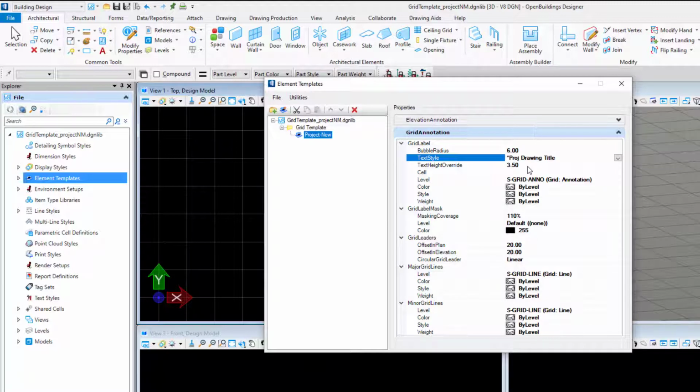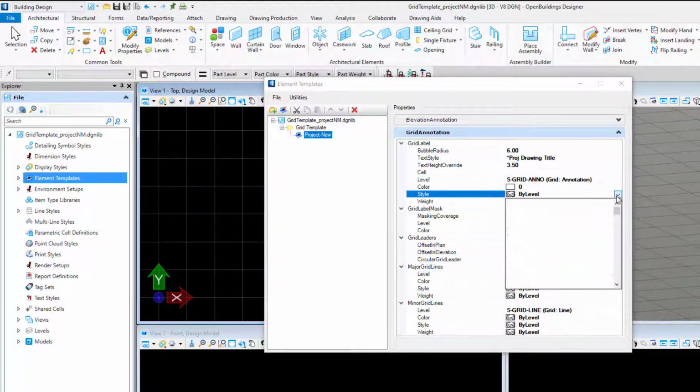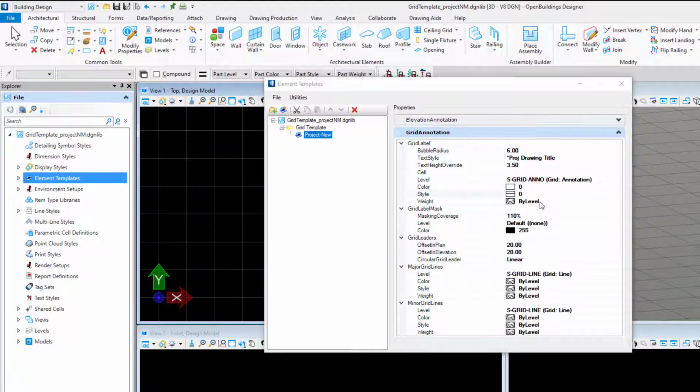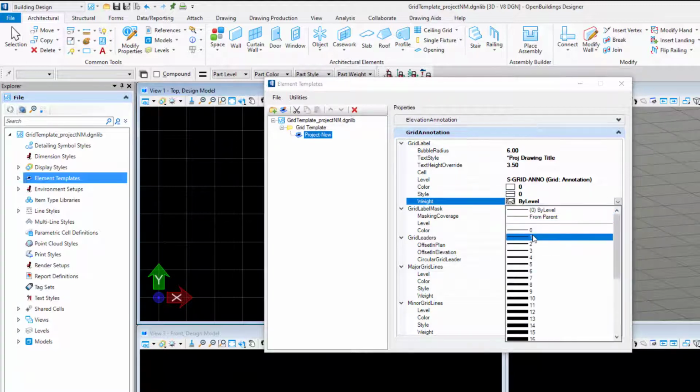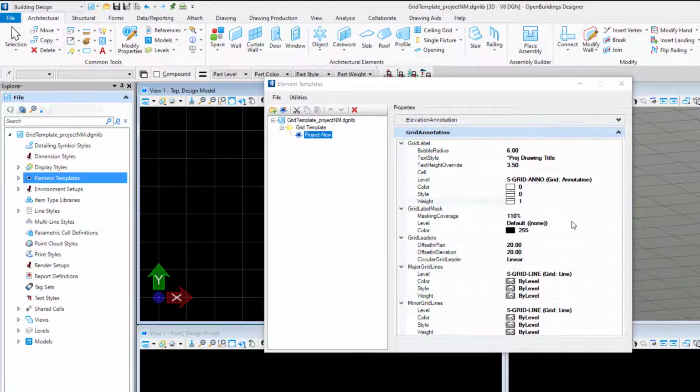Now currently, the color, style, and weight of the bubbles are defined by the bi-level properties of the S-grid anno level. So I could simply modify those level properties to change how the grid annotations appear on the drawings. Or I can overwrite those properties by setting the level, style, and color in the template. Either way works. It really depends on how you want to manage it. But for the purpose of this demo, I will override the bi-level properties here so that we can see the effect of the template. I'll leave the grid label mask as is.